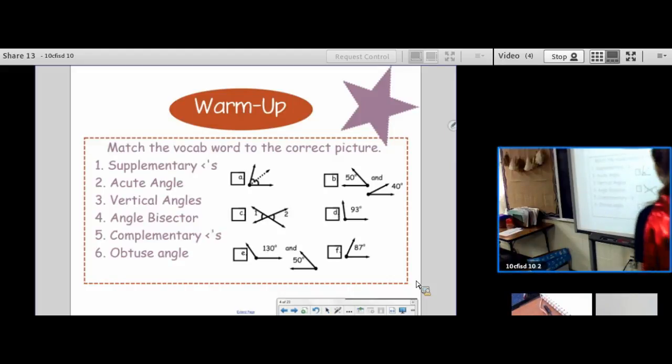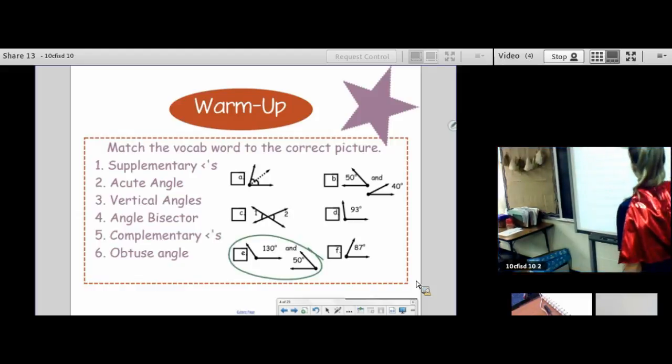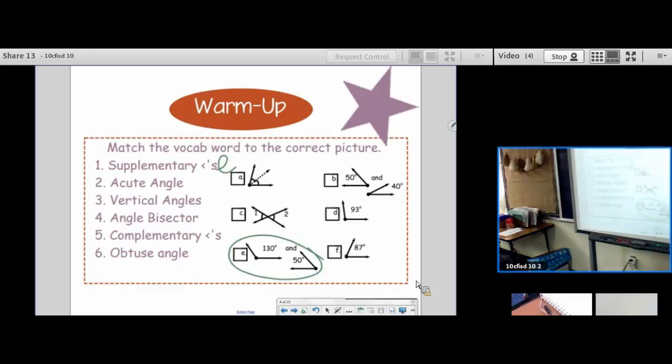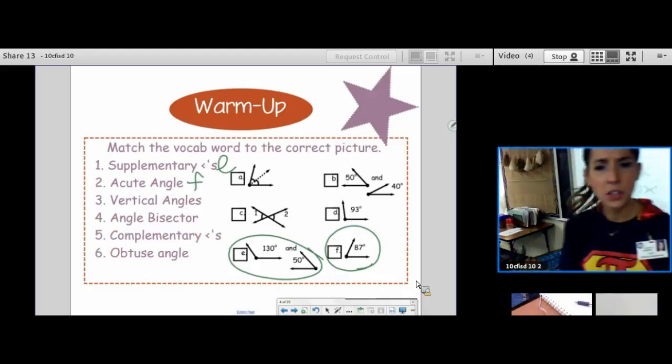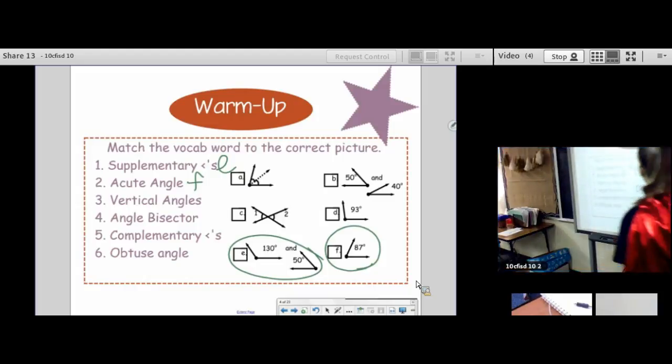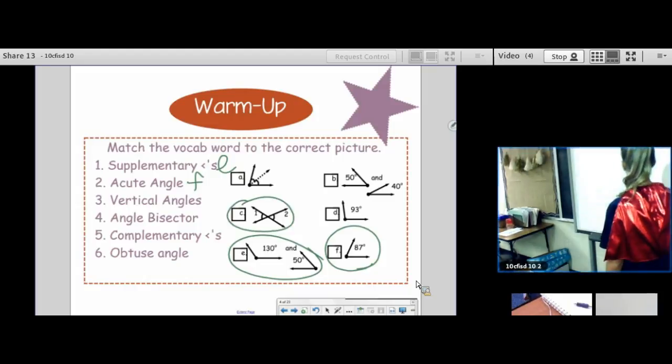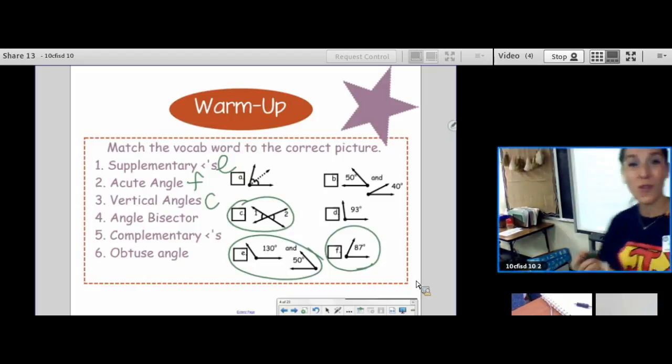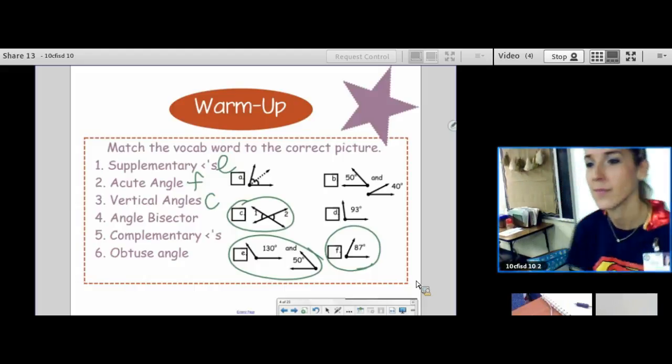angles that add up to 180. We figured that out in the Kahoot, right? An acute angle, an angle that measures less than 90 degrees. Vertical angles you might not have learned yet, so we are going to talk about that in our vocab. Vertical angles are the opposite angles formed when two lines cross.